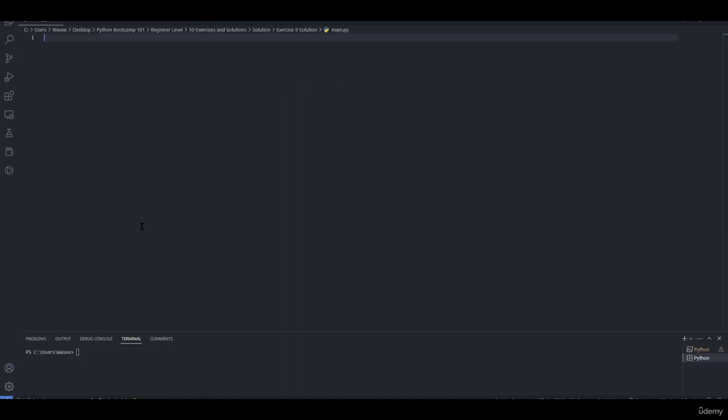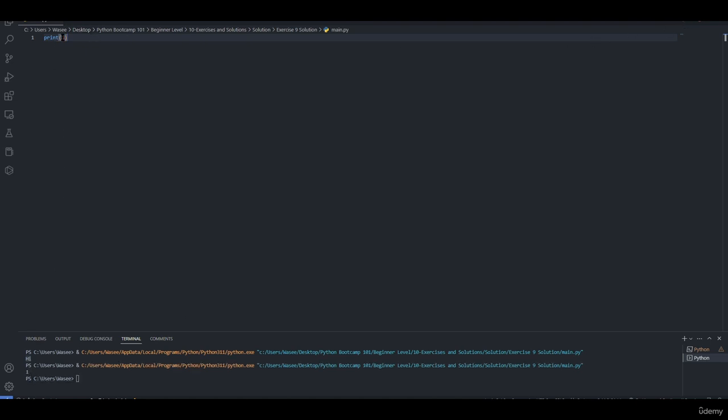Before going any further, I would like to explain a few Python basics. In order to print something in Python, we simply write down print, double quotation, and write down the message that we want to print. We run the program. As you can see, it's printed out. If we want to print a number, we can print the number directly without adding any quotation, 1, and if we add a quotation, it will print the number out, but it's no longer an integer since we added double quotation.